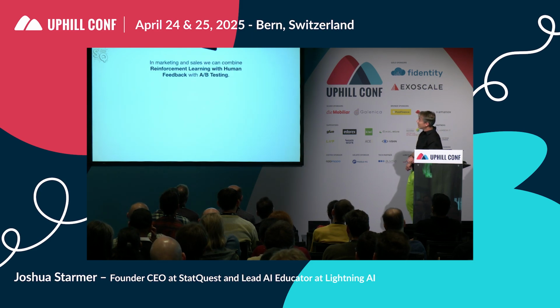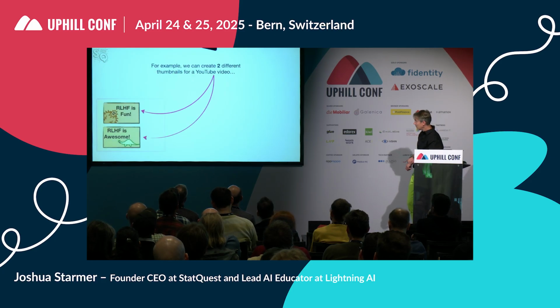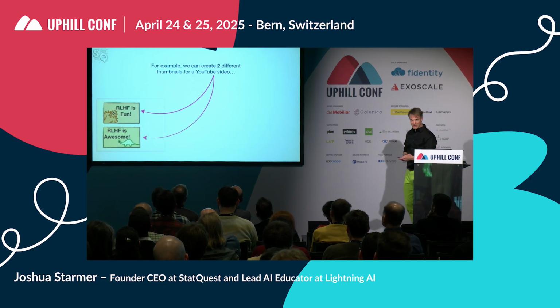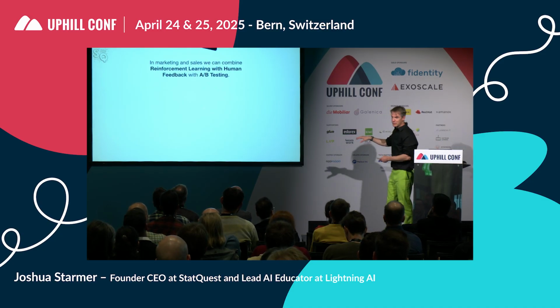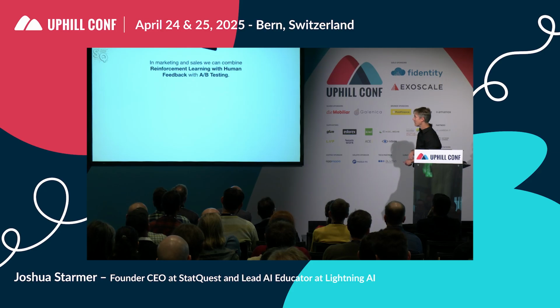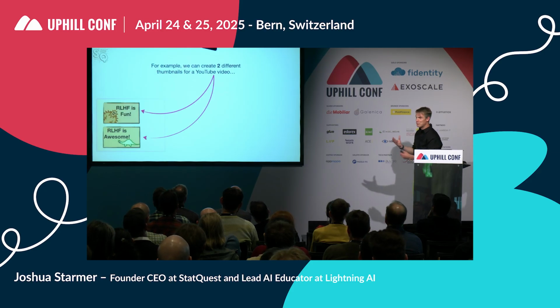In marketing and sales, we can combine reinforcement learning with human feedback with A/B testing. Are you guys familiar with A/B testing? Mostly. A/B testing is like, well, I'll just go through an example and you'll figure it out. It's not that hard. It's comparing two things and finding out which is better.